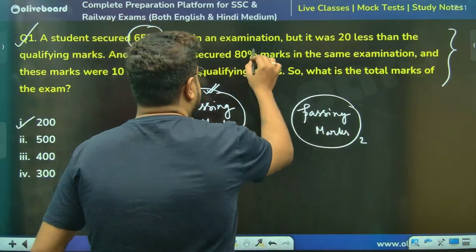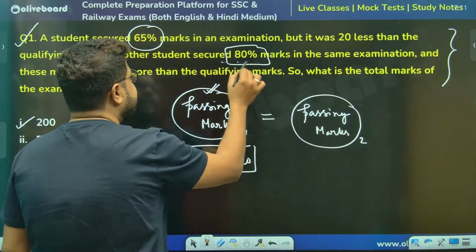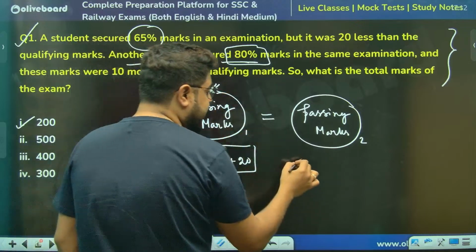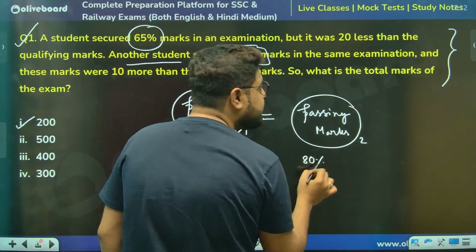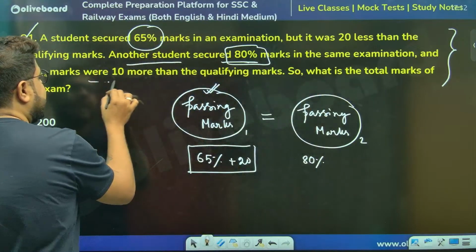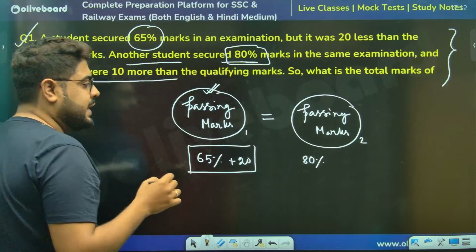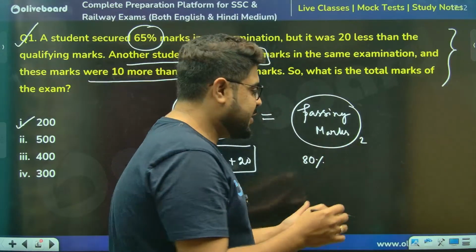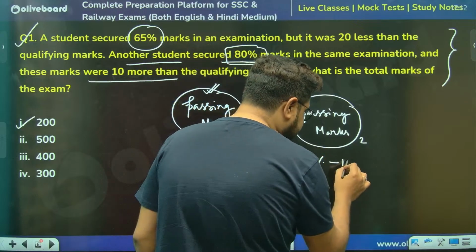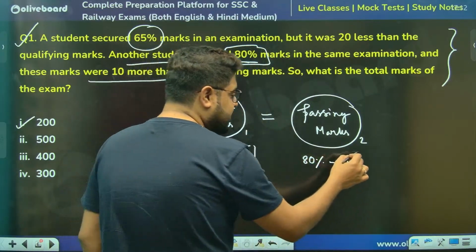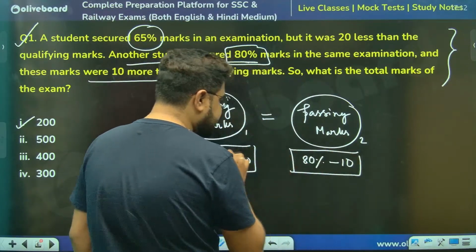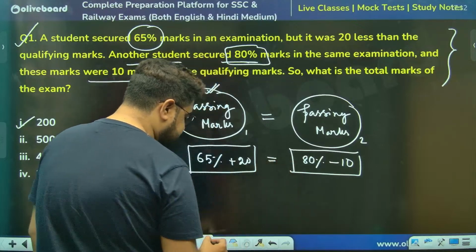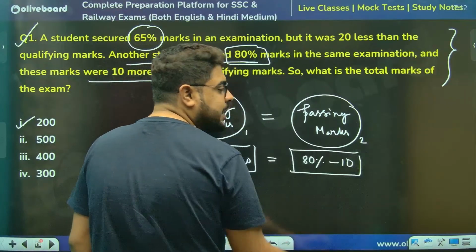In the second situation, another student scored 80% marks, that was 10 more than the qualifying marks. So if I want to get to the qualifying marks, I need to subtract 10. This is also qualifying marks, and the same exam cannot have more than one qualifying marks.